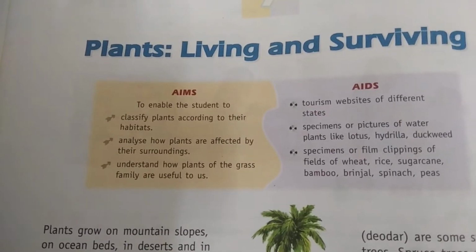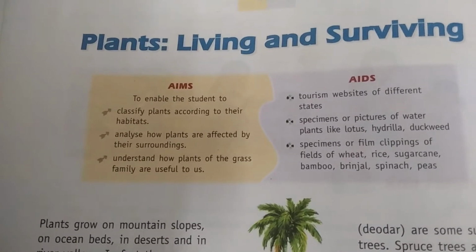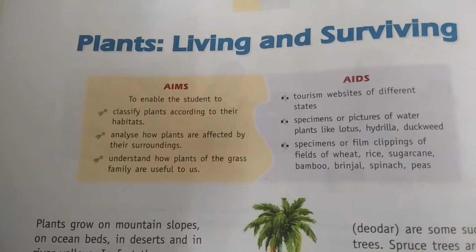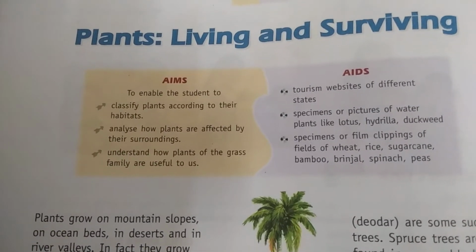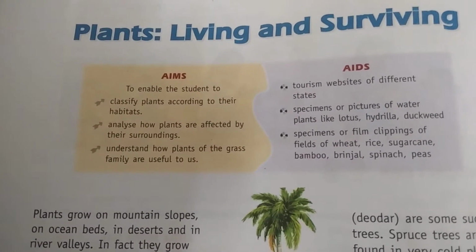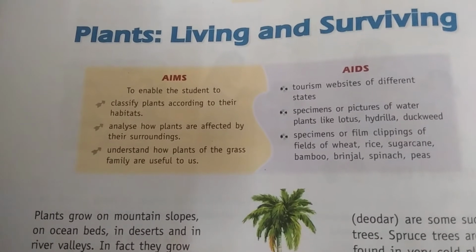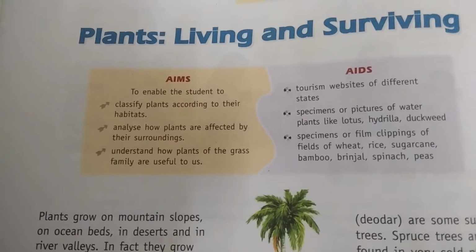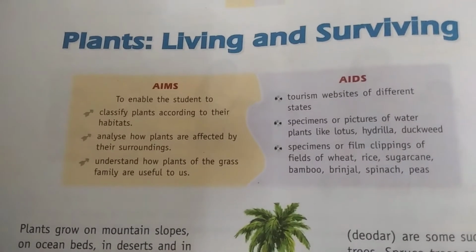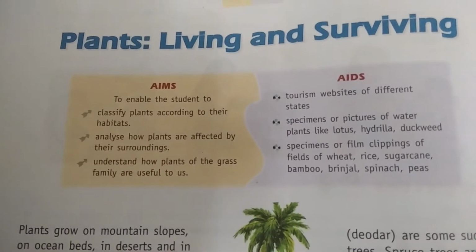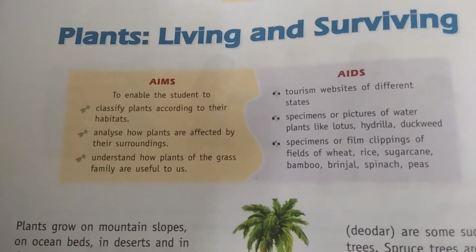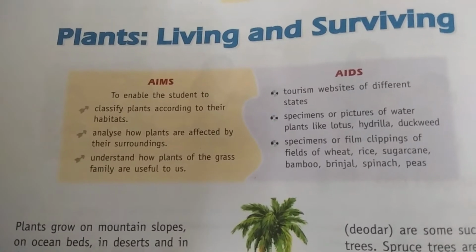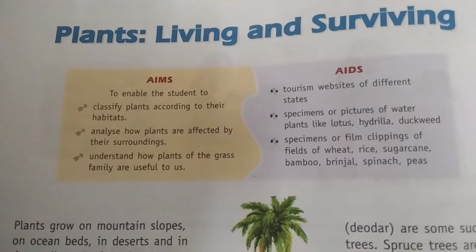In this chapter, let's see what are the things we are going to learn. Classify the plants according to their habitats. First, we are going to classify the plants according to their habitats. Habitat means their living places. Living places like terrestrial plants, that is plants living on the land, aquatic plants, plants living in water, and desert plants, plants living in desert, like that. Based on their living place, we are going to classify the plants.